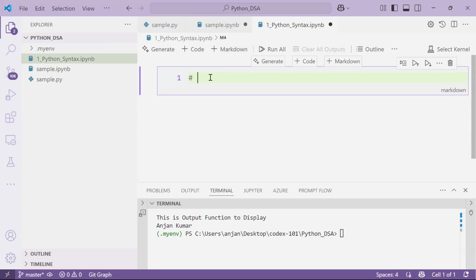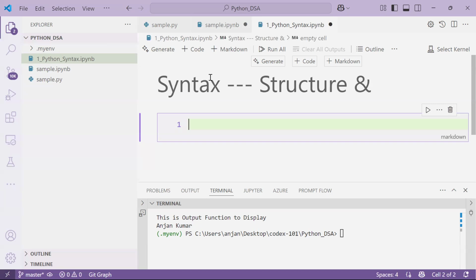First, what is syntax? Syntax means it's a structure. When we start understanding any programming language, it has some kind of structure. In the same way, Python also has some kind of structure, or some rules. Everything we have, we can simply call the syntax. When coming to Python syntax, how we can create variables, how we can define functions, how we can create conditional statements or looping statements, how we can create classes, it has a proper structure actually. That structure is what we need to learn in this course for the initial days.